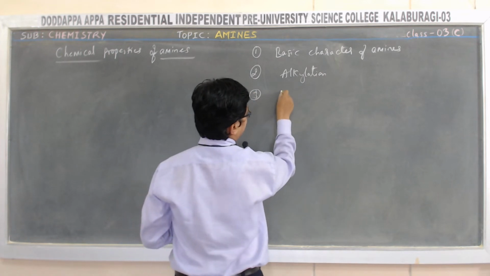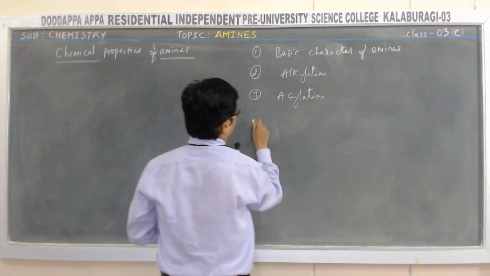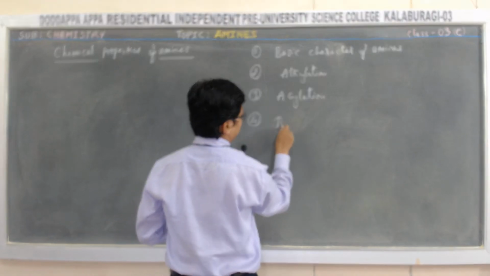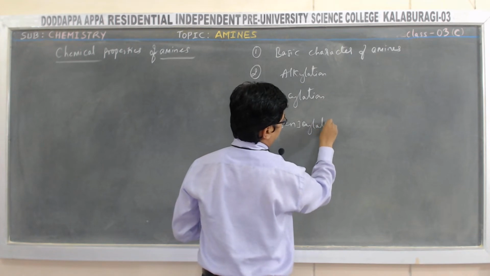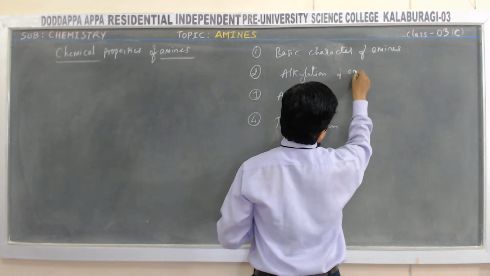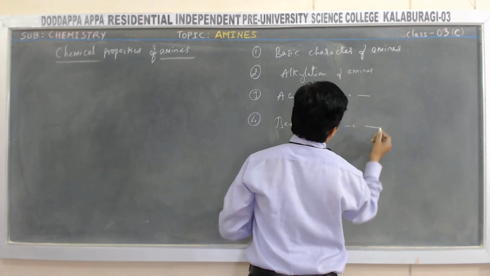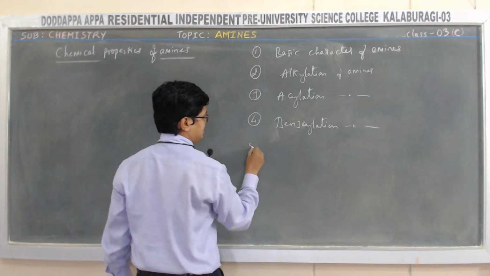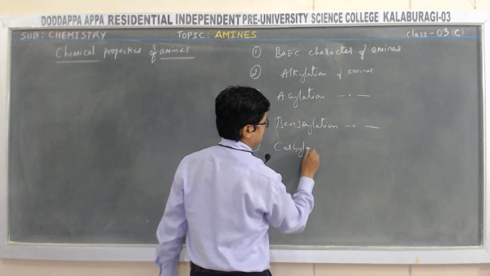Third, acylation. Fourth one, benzylation. That is alkylation of amines, acylation of amines, benzylation of amines. Fifth one, carbylamine reaction.